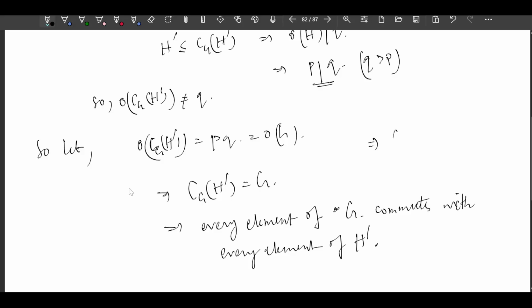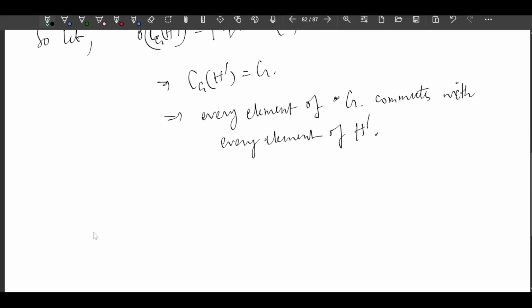C_G(H') is what? Those g belonging to G such that gh equals hg for all h belonging to H'. You understand? This is the definition. And we have C_G(H') is the whole of G. So every element of G commutes with every element of H', right? So can you see the contradiction from here?